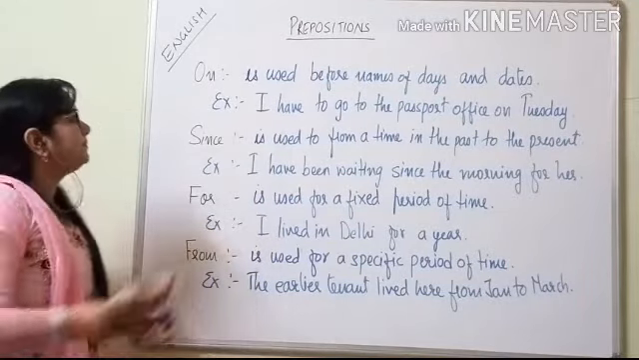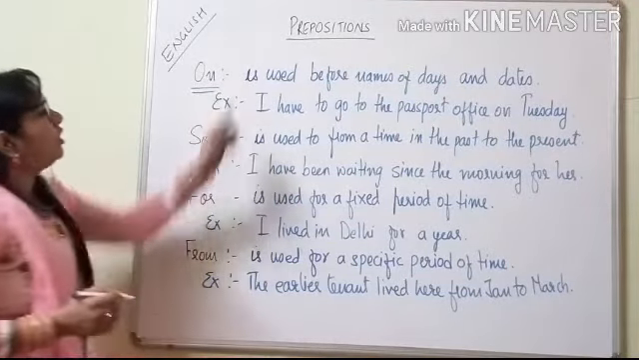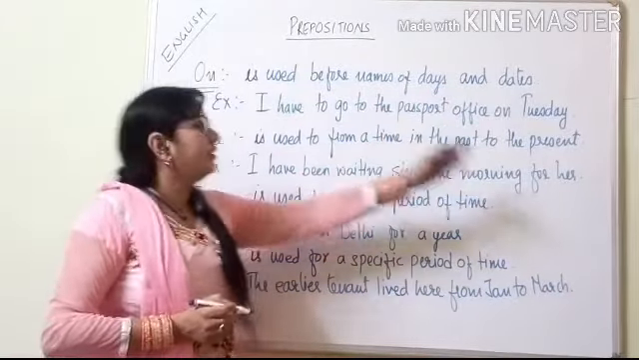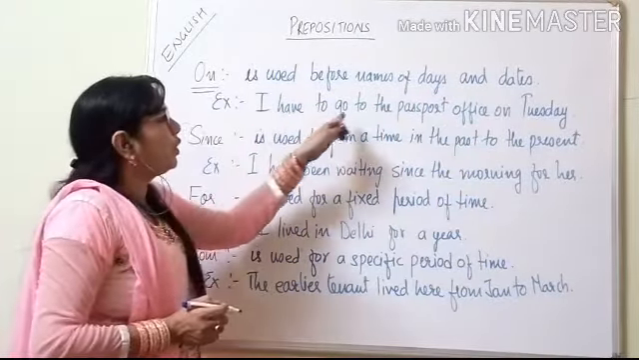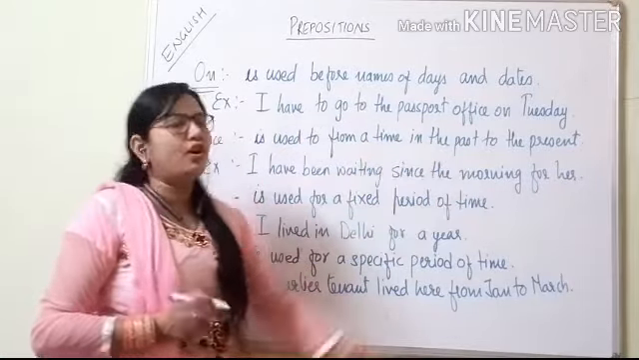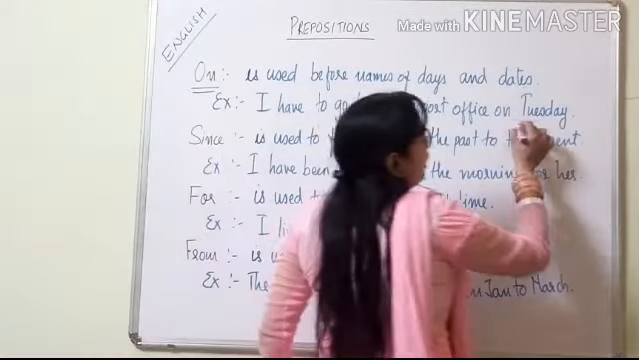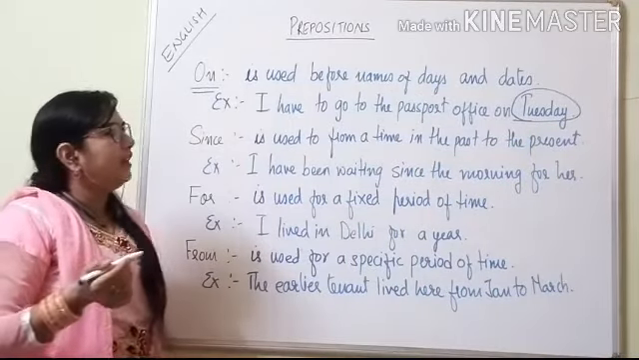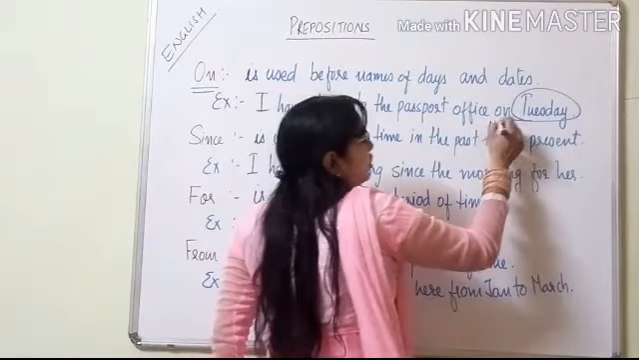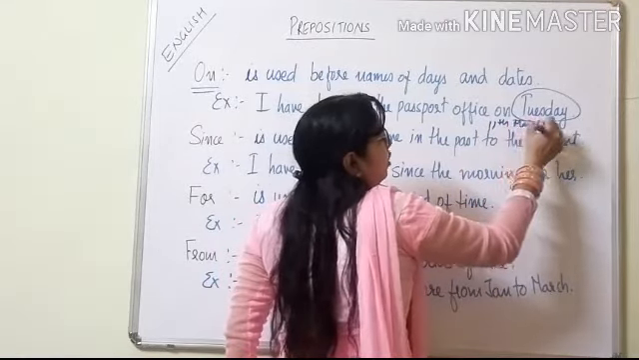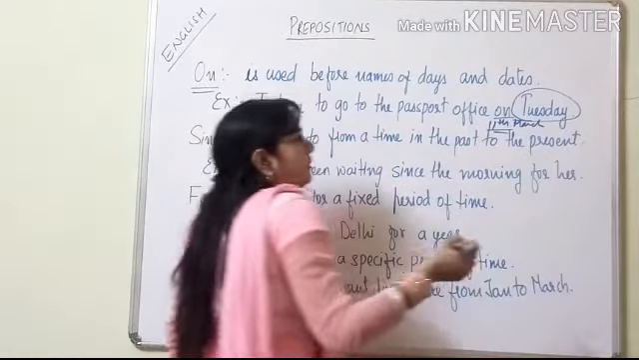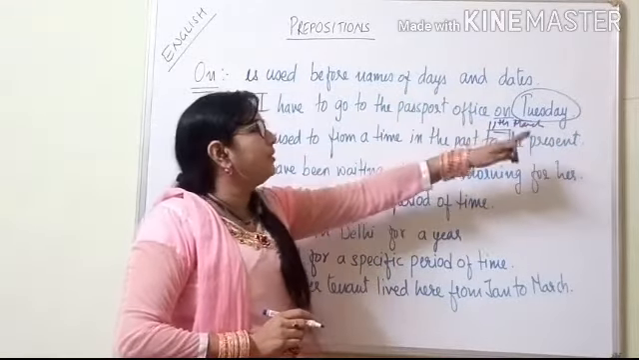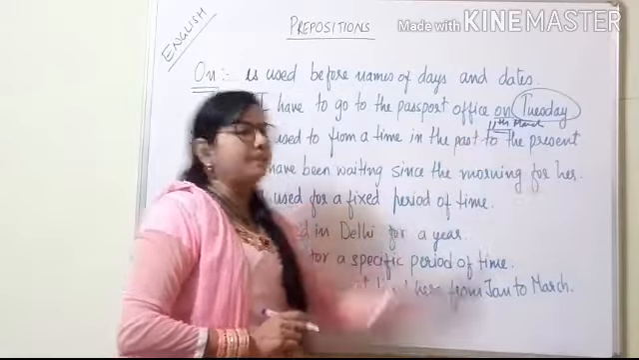Next is "on". "On" is used before names of days and dates. For example, I have to go to the passport office on Tuesday. When we are talking about any day, or if we are giving any date like 11th March, it will be "on 11th March". If we are talking about days and dates, then before these words "on" will come.